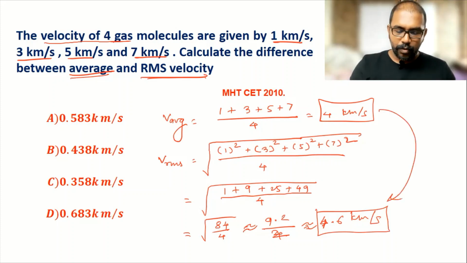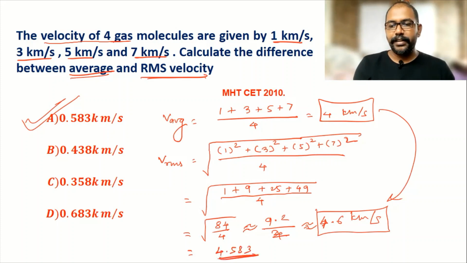So it is near about 0.6 is coming, or maybe less than 0.6, not greater than. So near about 0.6, if you see all the options, option A is very much closer to this. So obviously this 84 by 4 may be coming 4.583. You can check it later also, and because of that the difference is coming 0.583.